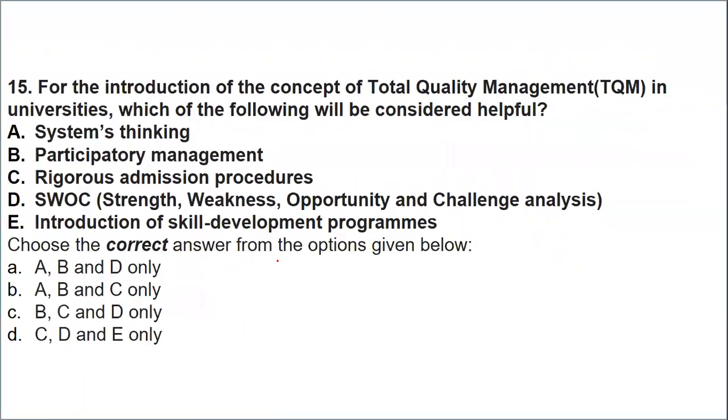Next, for the introduction of the concept of total quality management in universities, which of the following is considered helpful? Total quality management is nothing but improvement. So in order to bring an improvement, which is considered useful? System thinking, that is, considering all the ways and means in order to get the work done. Participatory management, or rigorous admission procedure, or strengths, weaknesses, opportunities and challenges, or introduction of skill programs. Which among them stands to be true?